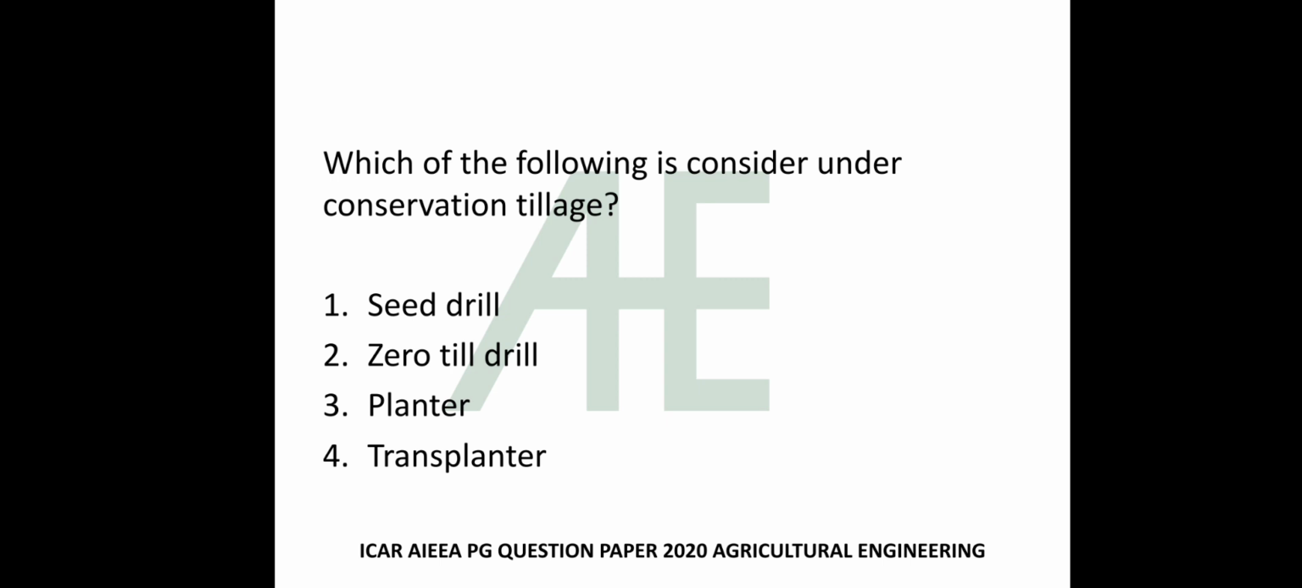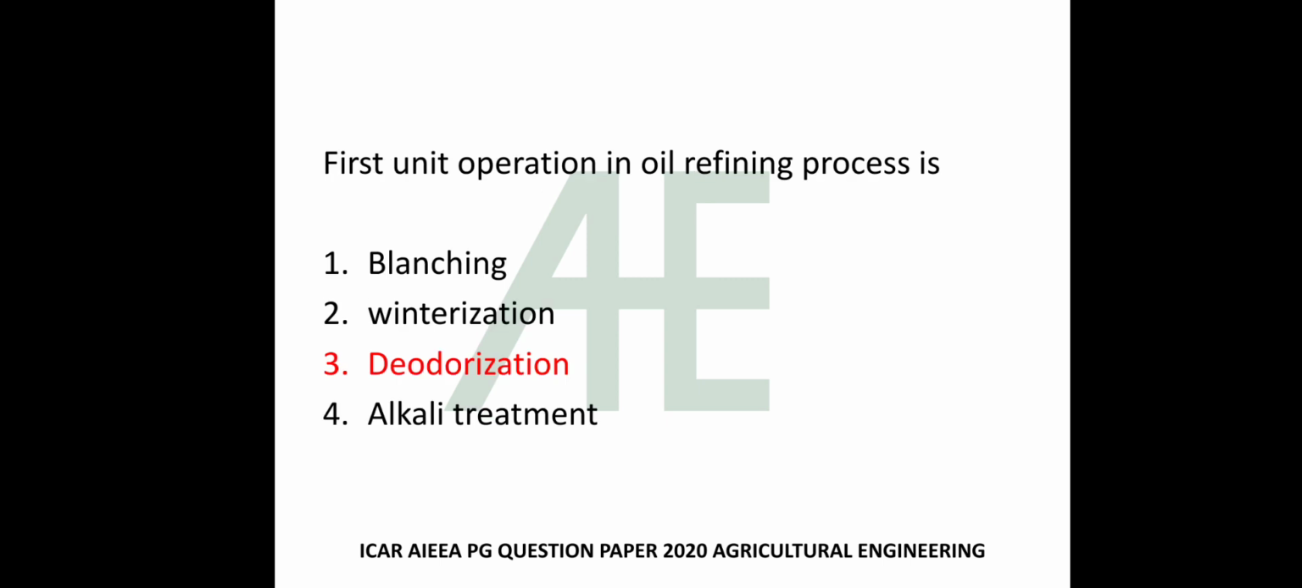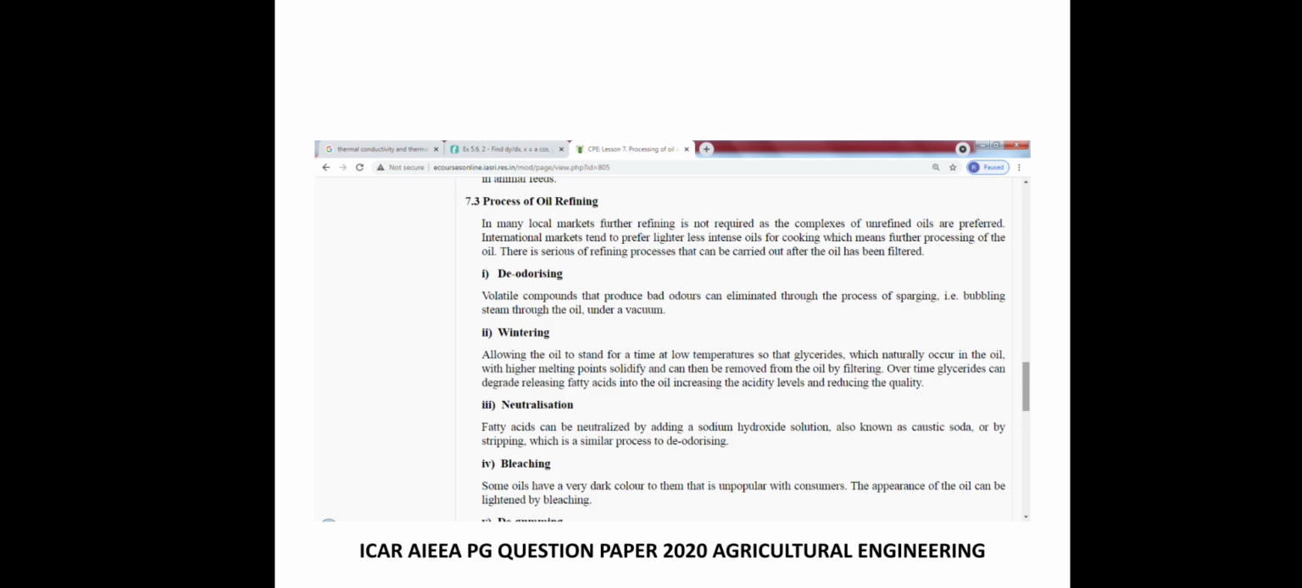Which of the following is considered under conservation tillage? Seed drill, zero till drill, planter, transplanter? The answer is zero till drill. First unit operation in oil refining process is blanching, winterization, deodorization, alkali treatment. The answer is deodorization. First treatment is deodorization, second is winterization, third is neutralization, fourth is blanching.